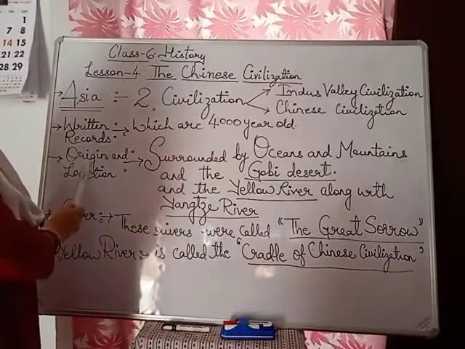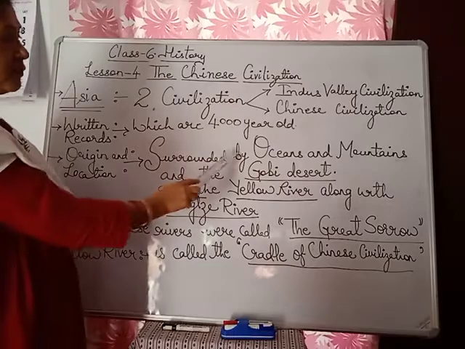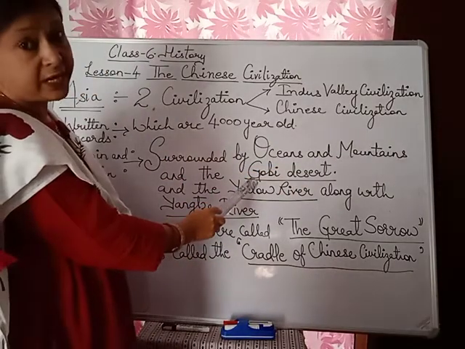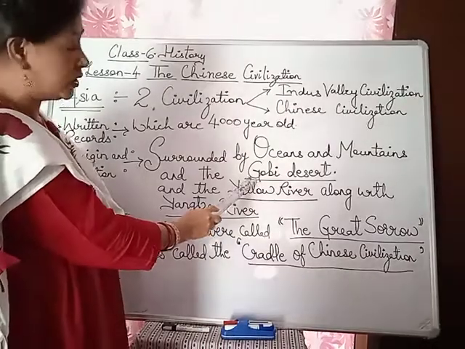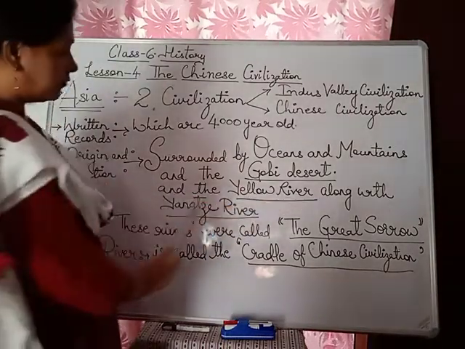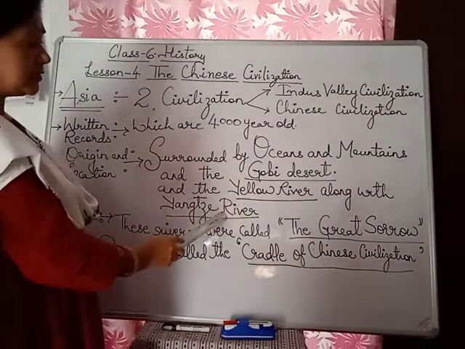And where did it take place? The birthplace and location was surrounded by oceans, mountains and the Gobi Desert, the biggest desert in the world, and the two rivers, the Yellow River along with the Yangtze River.